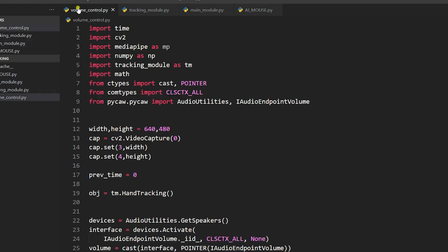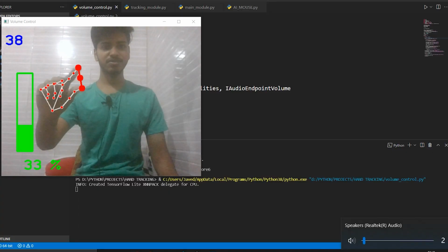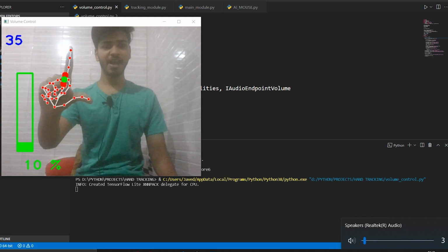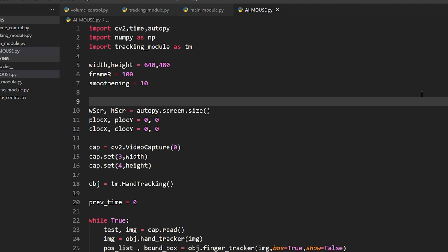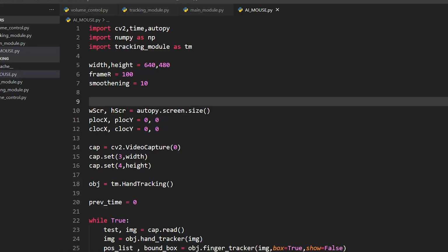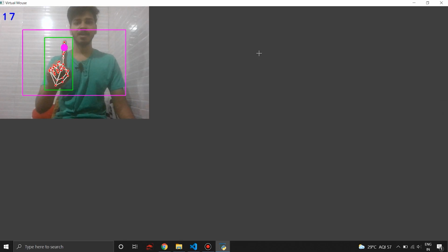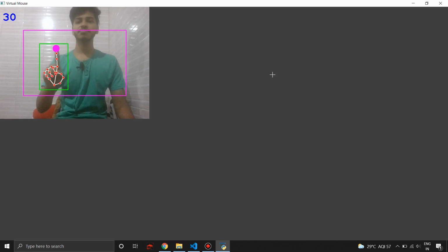So in volume control we are detecting the distance between the thumb and the index finger. As you can see, I'm controlling the volume with my thumb and index finger. And in AI mouse we are detecting the distance between the middle finger and the index finger, and based on that distance we are deciding whether to click or not, or whether to move the cursor or not. As you can see, right now I am moving the cursor with the help of my index finger, and to click something I just need to raise my middle finger.